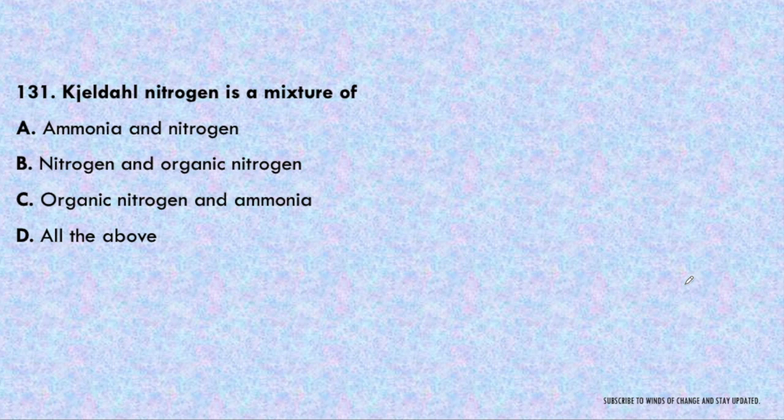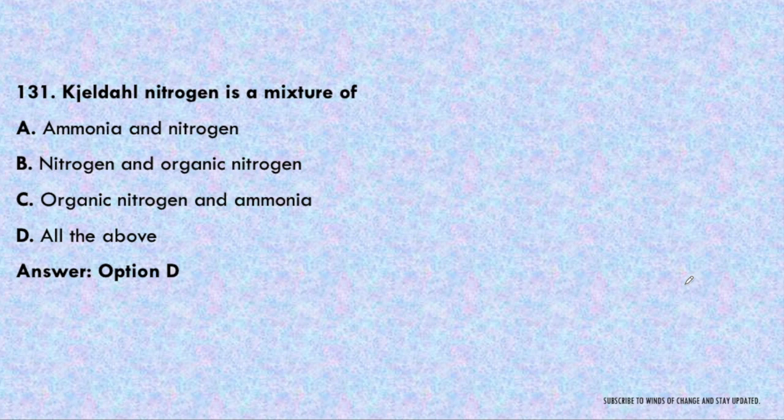Next question. Kjeldahl nitrogen is a mixture of ammonia and nitrogen, nitrogen and organic nitrogen and ammonia. So the answer will be all of the above because it is a mixture of all of these. It is a mixture of presence of ammonia as well as normal nitrogen as well as organic nitrogen.